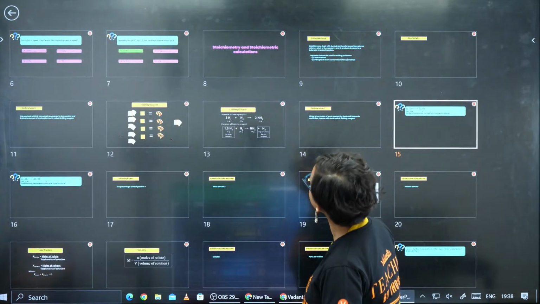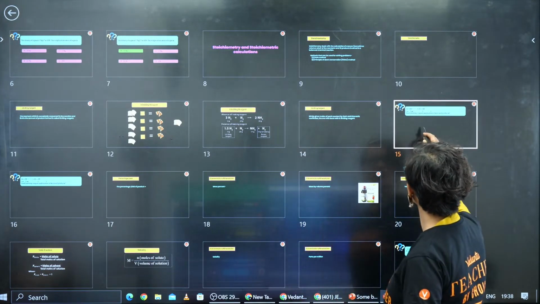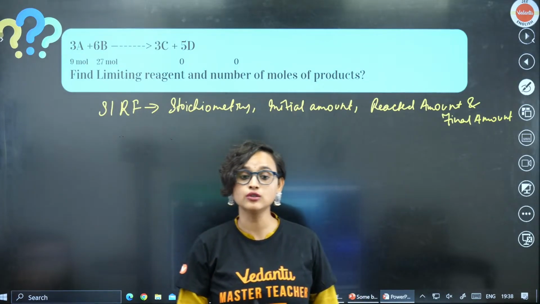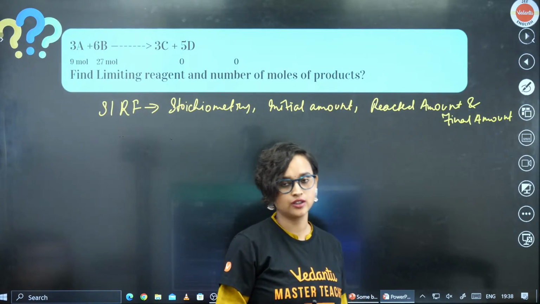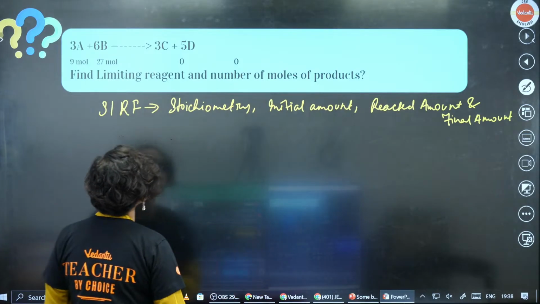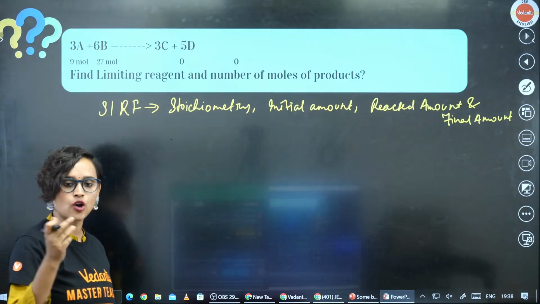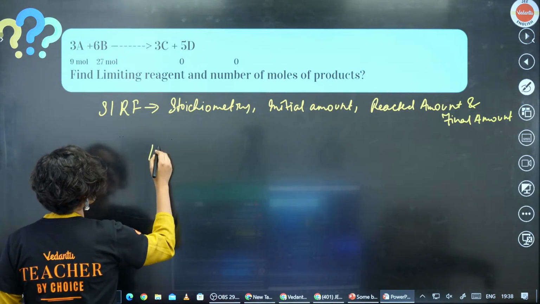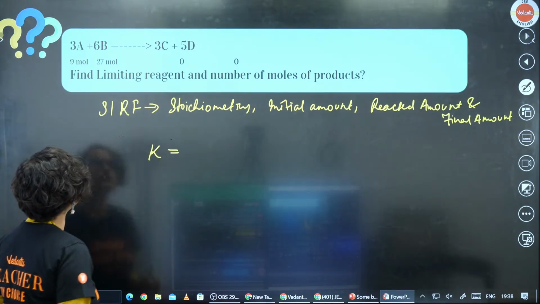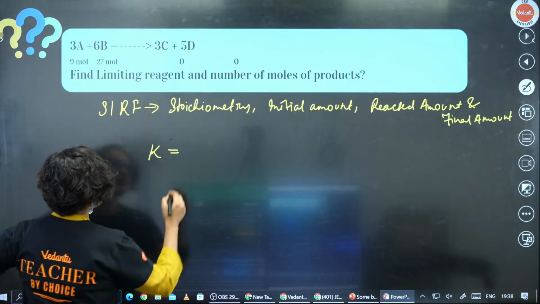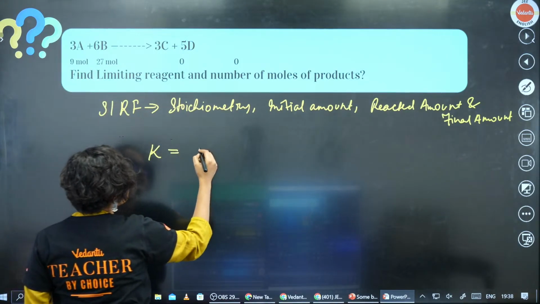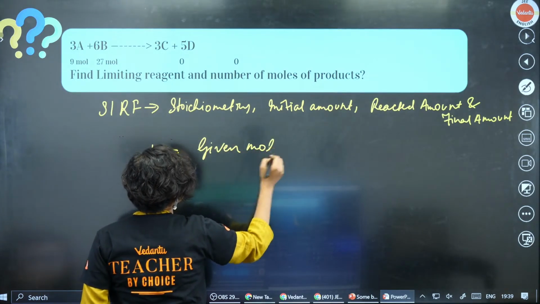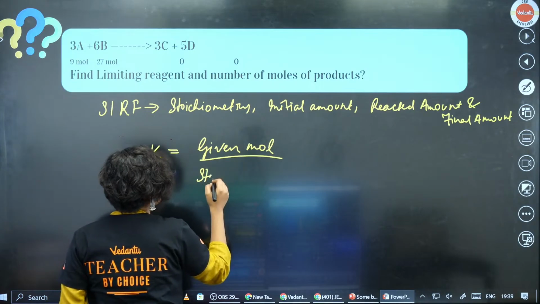Now, for the SIRF method, what exactly can we do? There is some factor called K. For K, we look at the stoichiometric coefficient and the given mole. So K is given mole divided by stoichiometric coefficient.